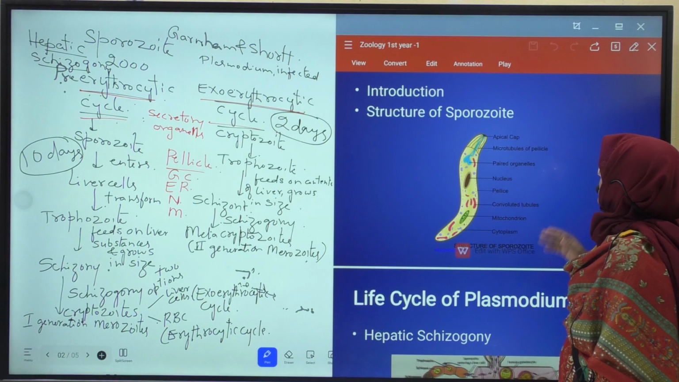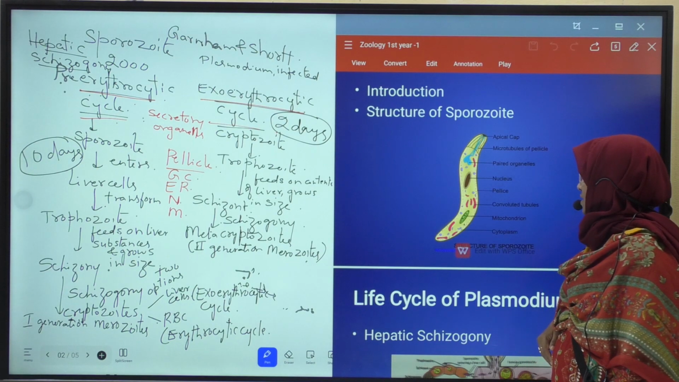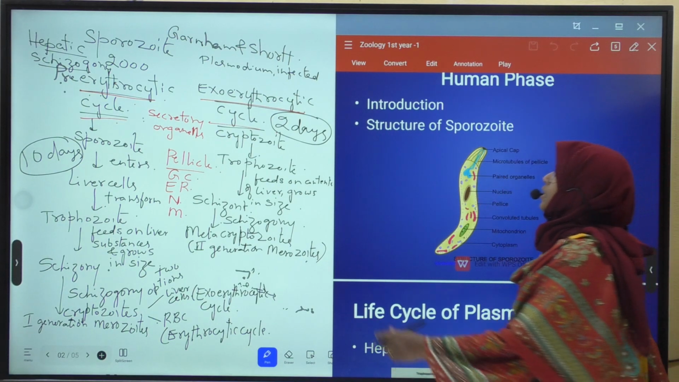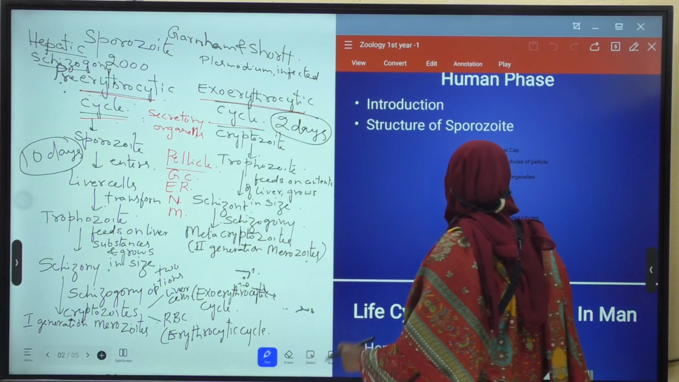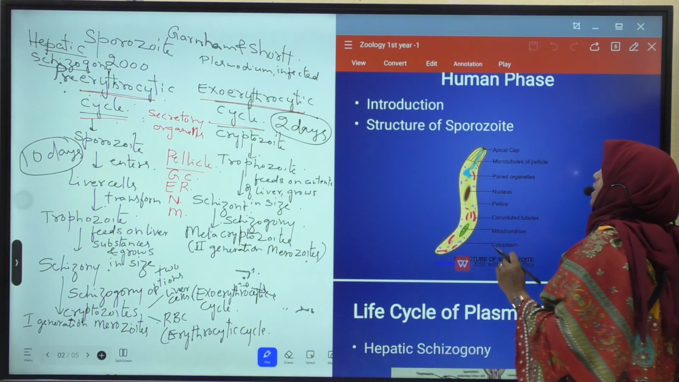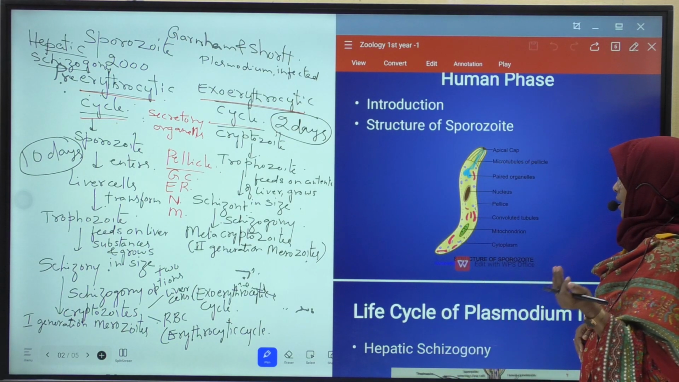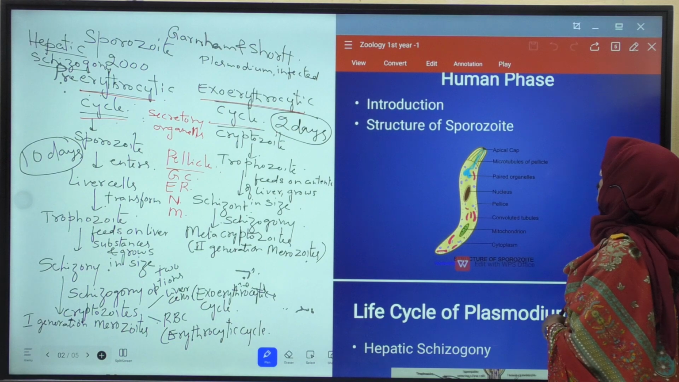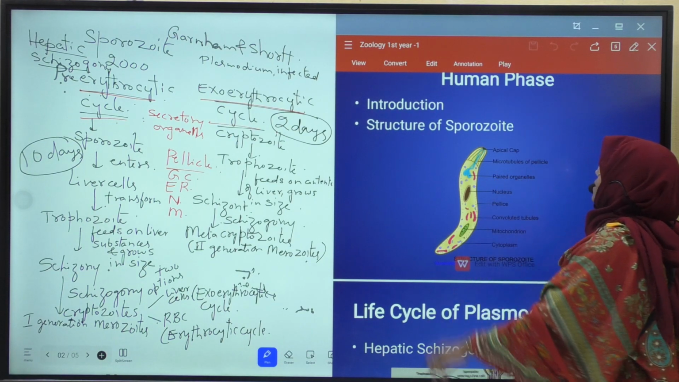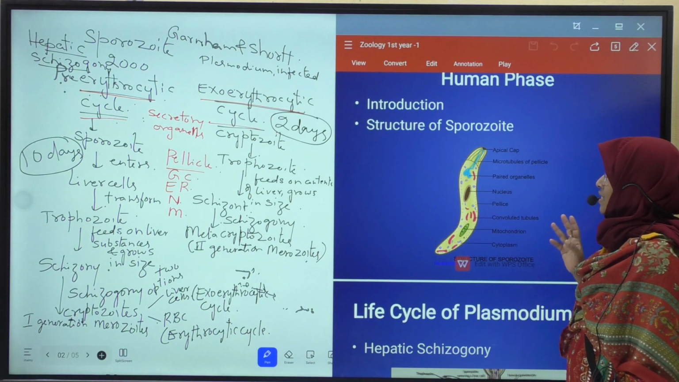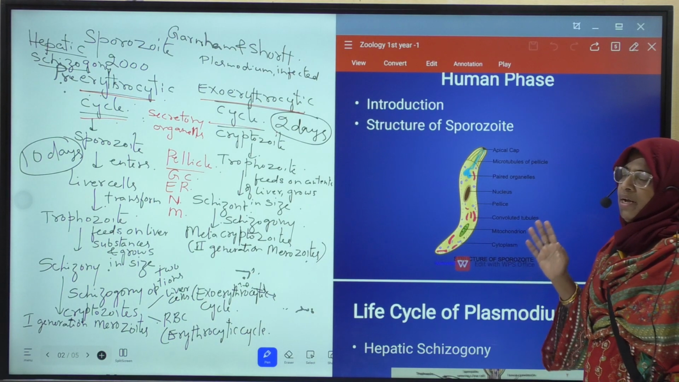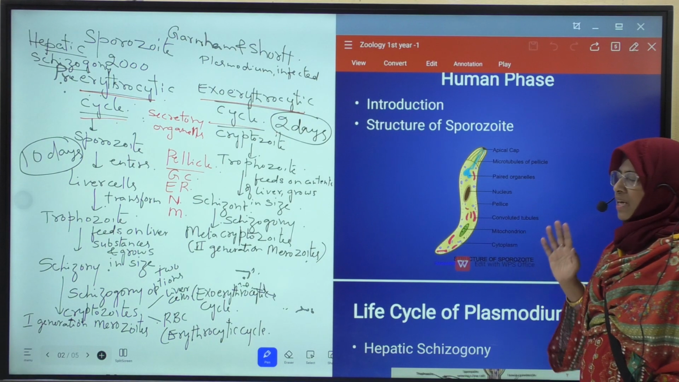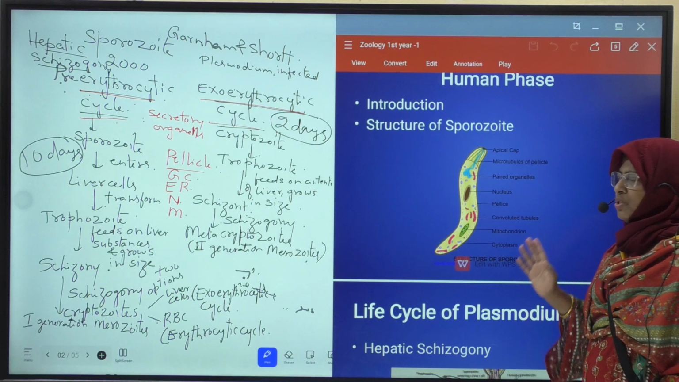Okay. Next, in the cytoplasm of the sporozoite, nucleus, mitochondria, endoplasmic reticulum, Golgi complex are present. At the anterior end, a depression is present. It is called apical cup. A pair of secretory organelles is also present at the anterior end of the sporozoite. These secrete cytolytic enzymes. They are cell-dissolving enzymes. They are useful for easy penetration of sporozoites into the liver cells.